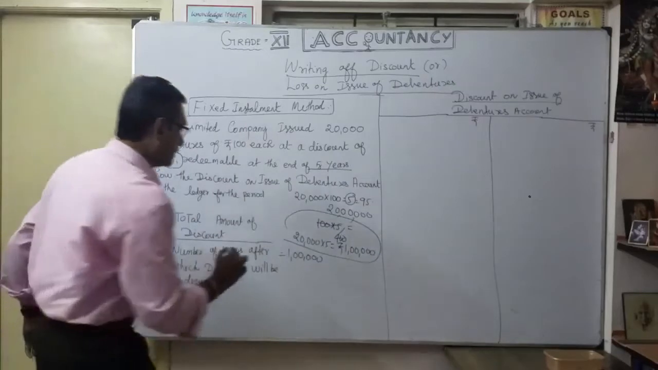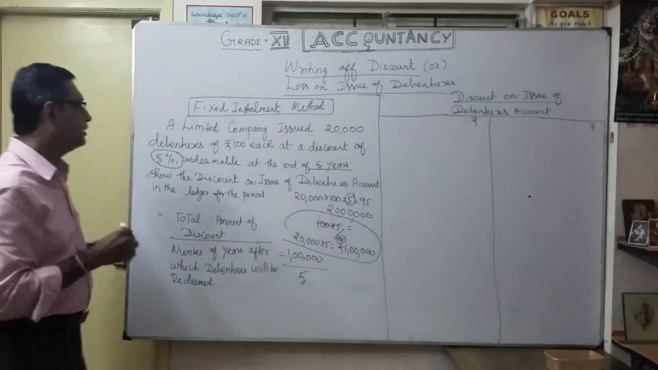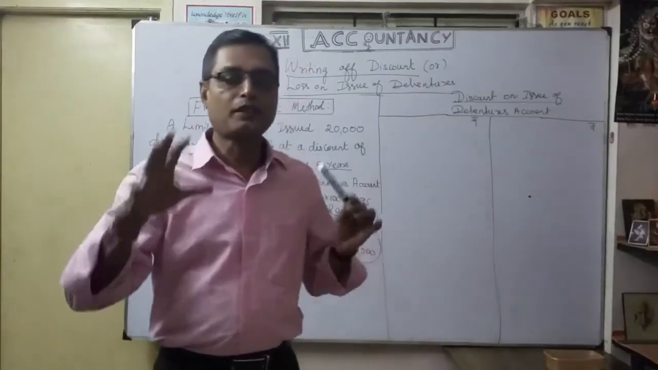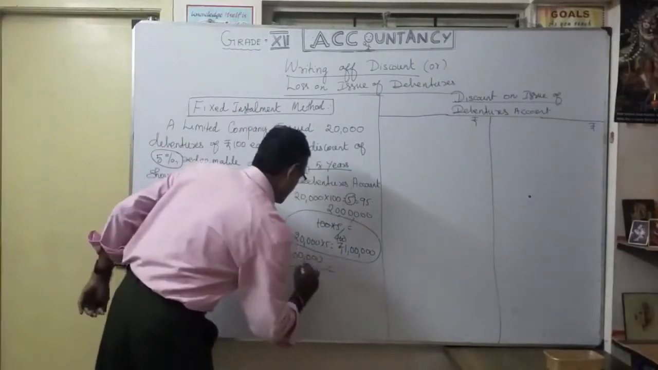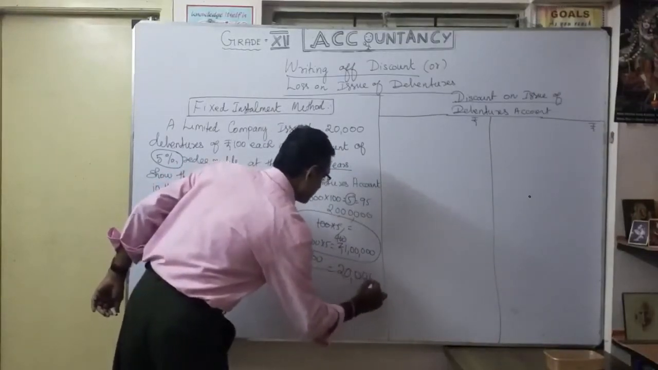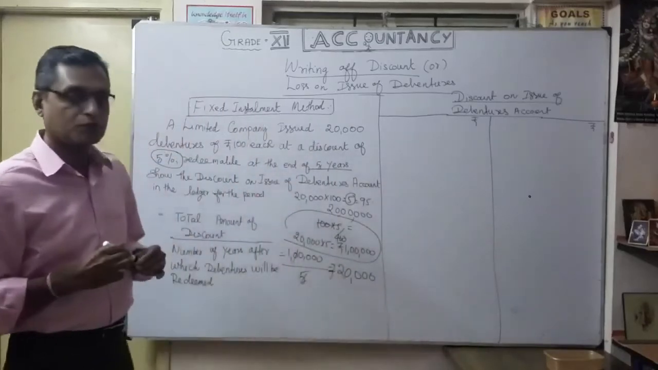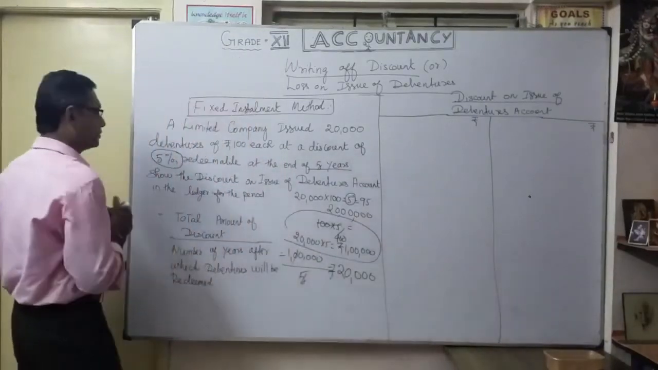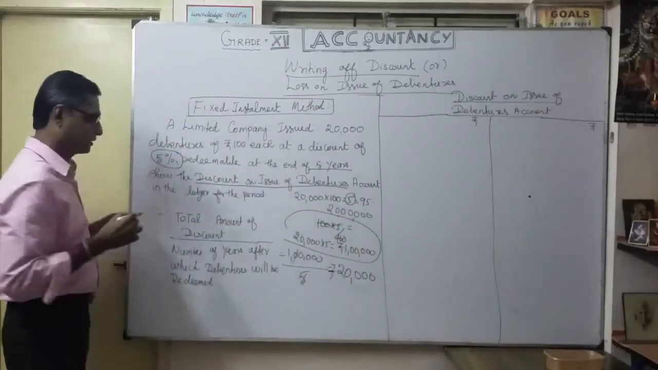Divided by how many years? Redeemable at the end of 5 years, so up to 5 years. So every year how much are we going to write off? 2 fives are 10, so every year we are going to write off only 20,000. Now we are going to ask the question: show the discount on issue of debenture account in the ledger for the period.